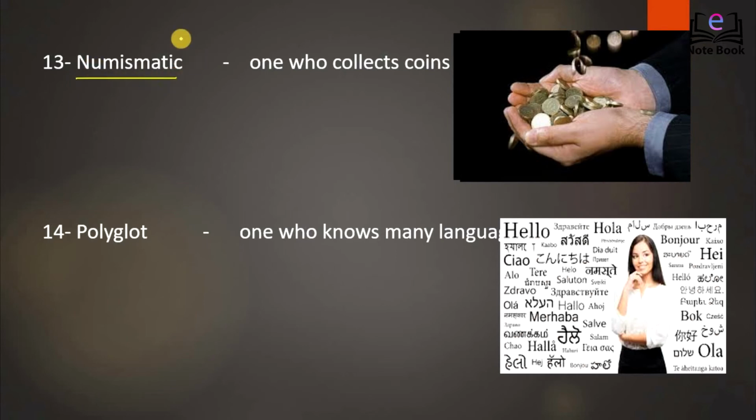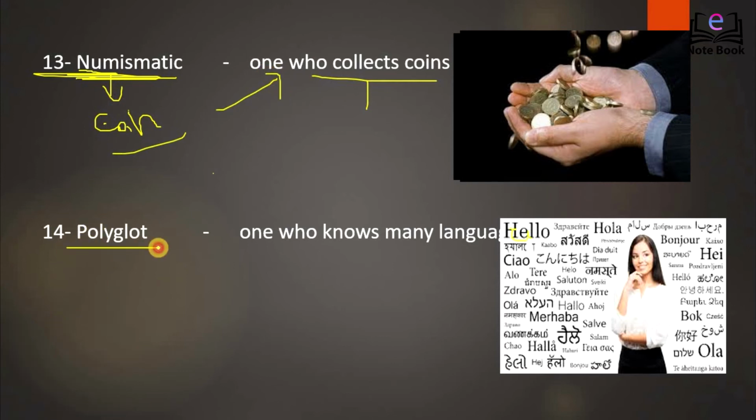Alright, so the next one is numismatic. Numismatic is a term used for a person who collects coins by hobby. And I'm sure you know the way to remember this. You have numbers from here. Numbers means related to coins, and thus you remember this very easily.